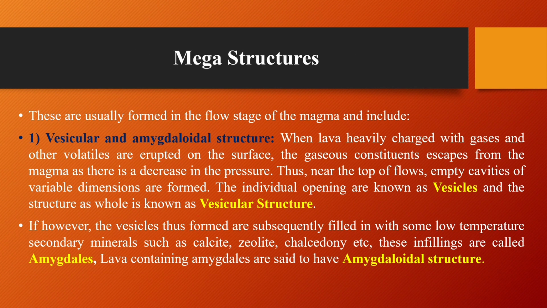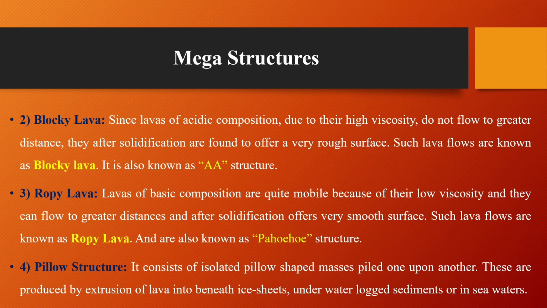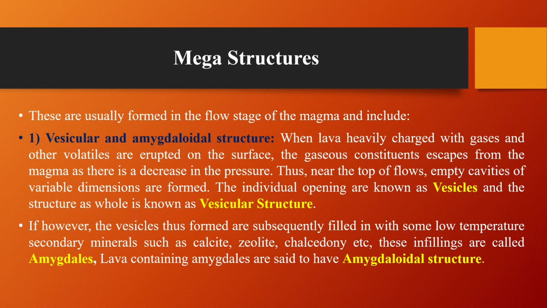The first one is megastructure. These are usually formed in the flow stage of the magma and include, first, vesicular and amygdaloidal structure. When the lava heavily charged with gases and other volatiles is erupted on the surface, the gaseous constituents escape from the magma as there is a decrease in the pressure.